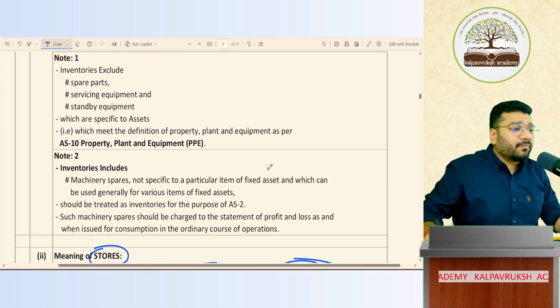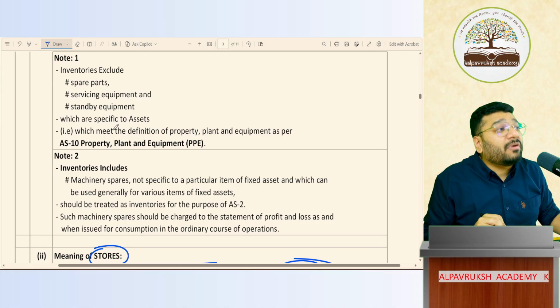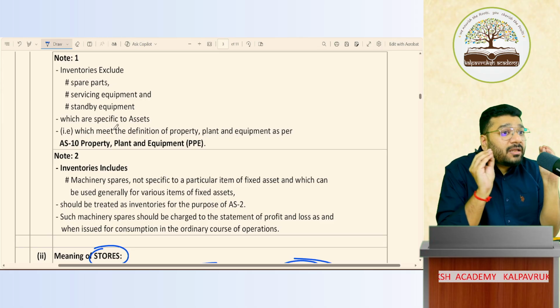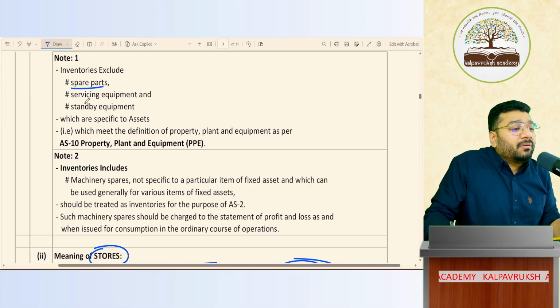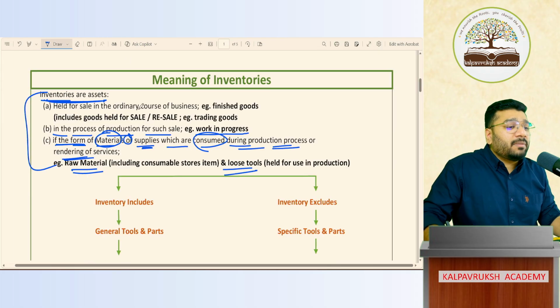Now, there is something which will be excluded from inventory. Who says this? Accounting Standard 2 says that there are some items, spare parts, servicing equipment, standby equipment, which I will exclude. What is this concept?